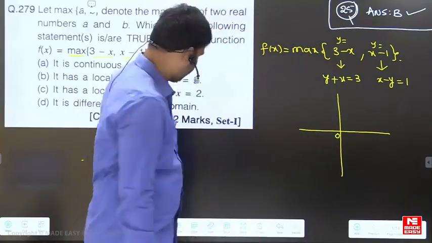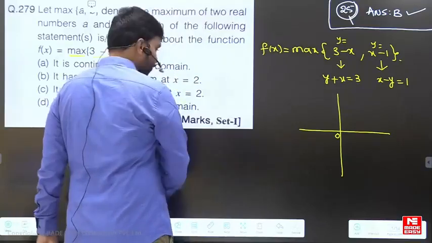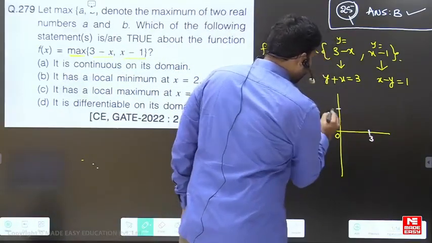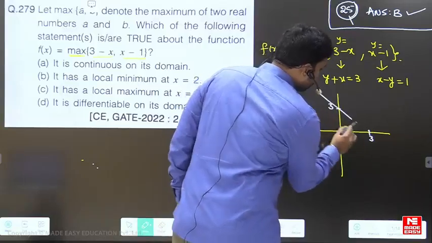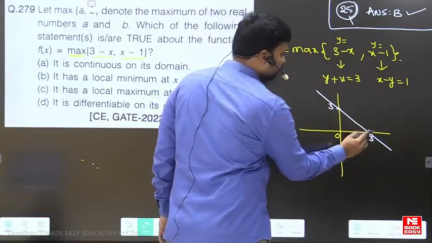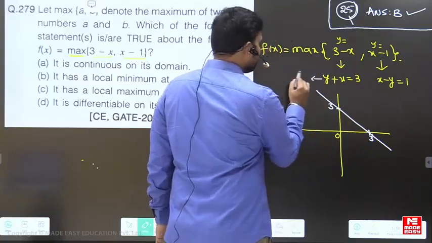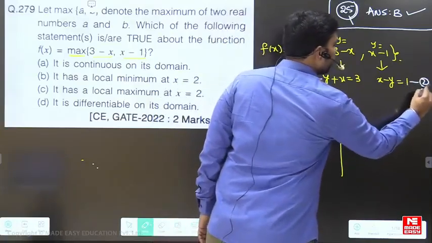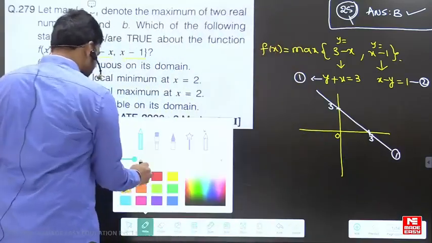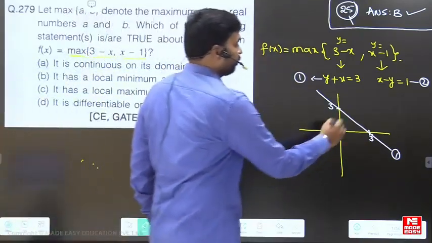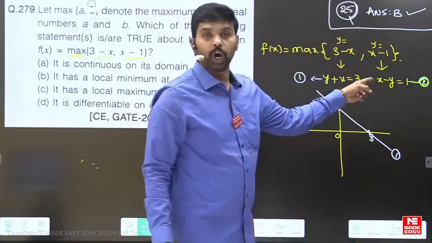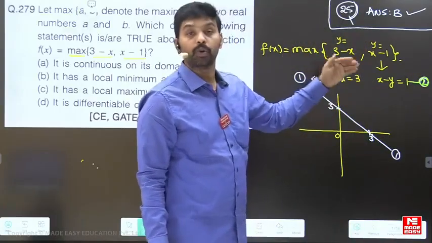Let us draw this one. Okay? Now this is 3 and this is 3, suppose. This line is nothing but the first equation, suppose. And this is the second equation, suppose. Now I have taken the first equation; now I'll take the second equation with a green color. So this one is the second equation, x minus y is equal to 1.